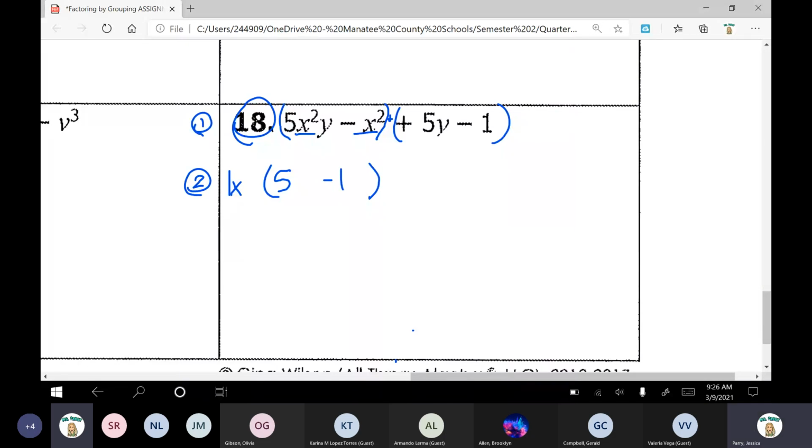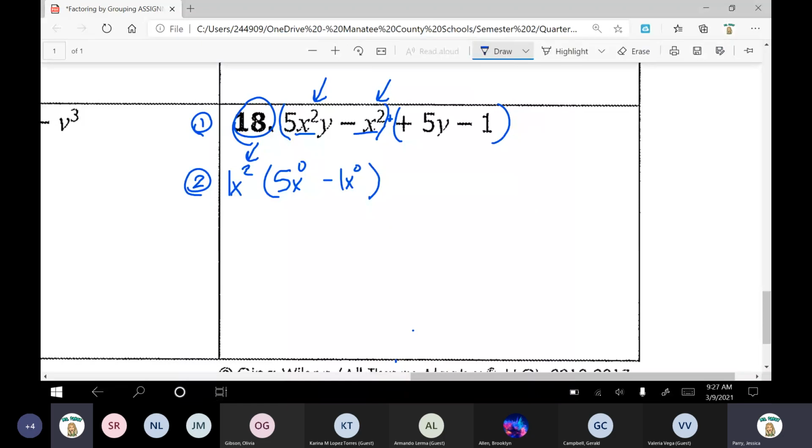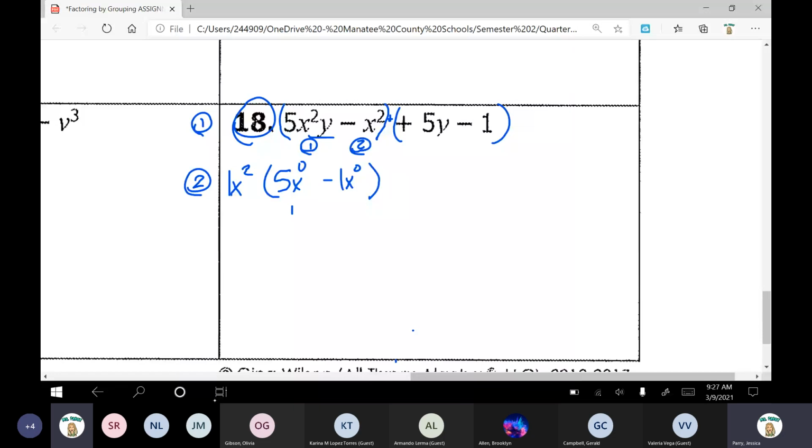Power of 2, perfect. You want to take out your smallest exponent, even if it's the same for both of them, that's fine. We're going to take out a power of 2. So now we've got our division, x to the power of 2 divided by x to the power of 2. Subtract. 2 minus 2 is 0. Then my next one, x to the power of 2 divided by x to the power of 2. Subtract your exponents. 2 minus 2 is 0. Okay. We've got another variable here, the variable y. I can't take it out, so I'm going to leave it next to the first term in the parentheses. So there's my y.